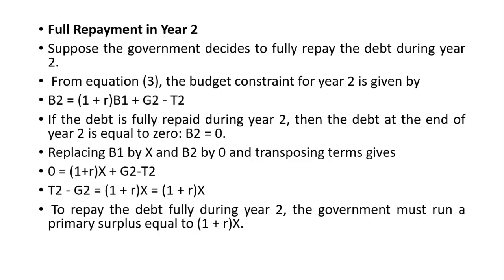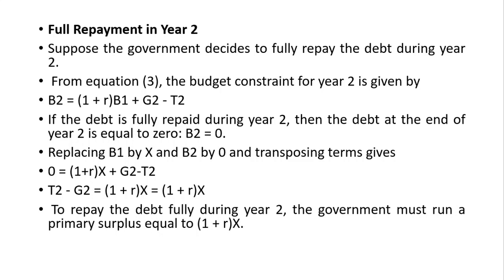So, replacing B1 by X. B1 is what? The accumulated deficit or debt during the previous year. So it was X, and B2 by 0, and transposing terms will give: the government decides to fully repay the debt during year 2, so that B2 becomes 0, which is equal to (1 plus R) into B1, that is X, plus G2 minus T2. So now you just rearrange the equation. T2 minus G2 is equal to (1 plus R) into X.